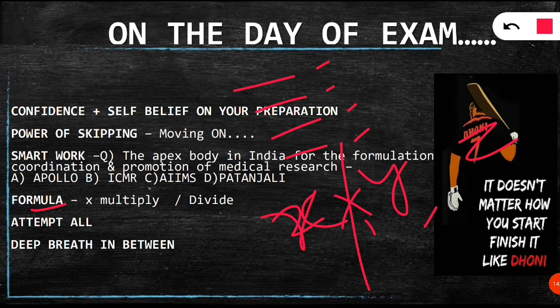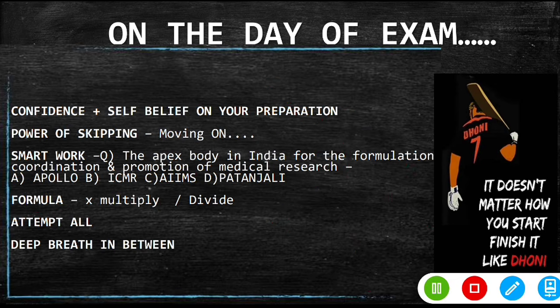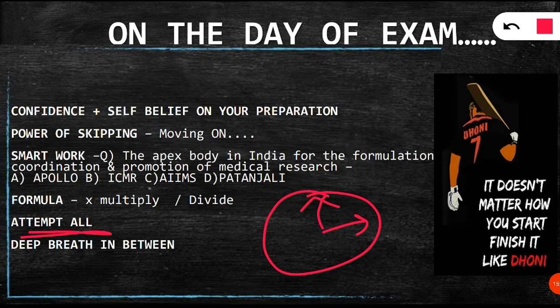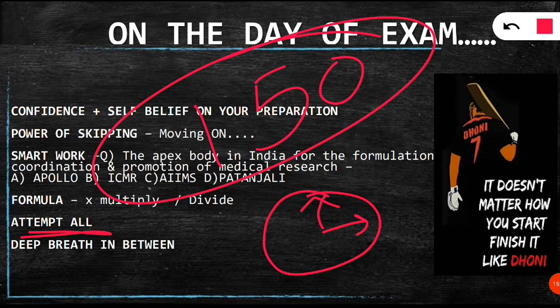Next is attempt all. Yes, many students prepare well, do the revision well, and are very talented, but they are very bad in time management. If you are not managing time, you will not be able to attempt all 150 questions. You must attempt all 150 questions in the examination, no matter what happens.